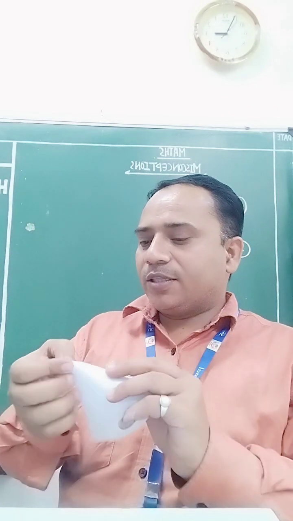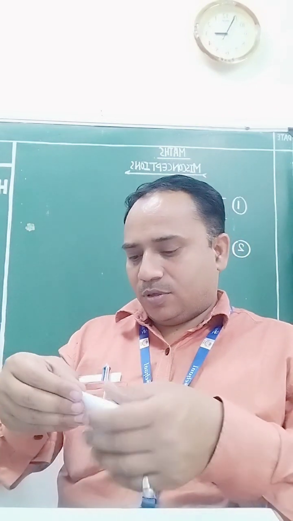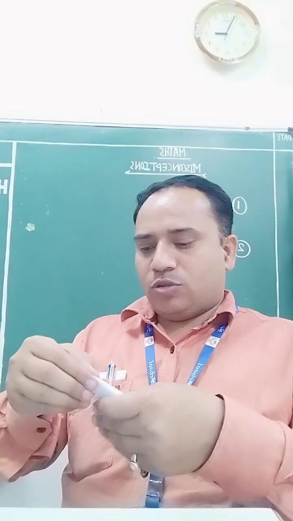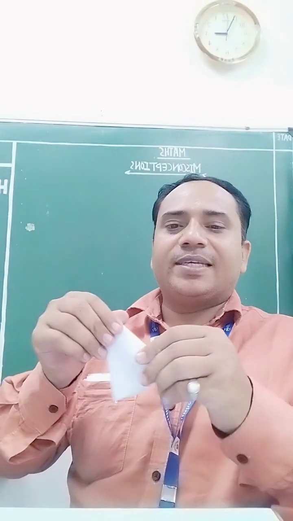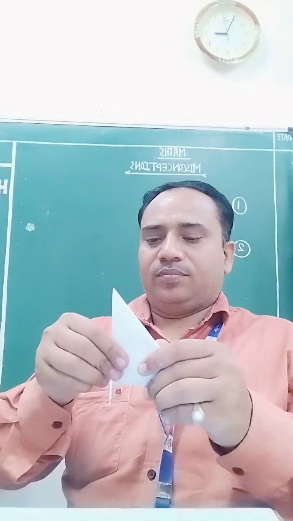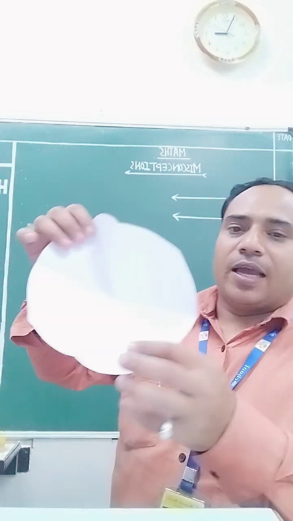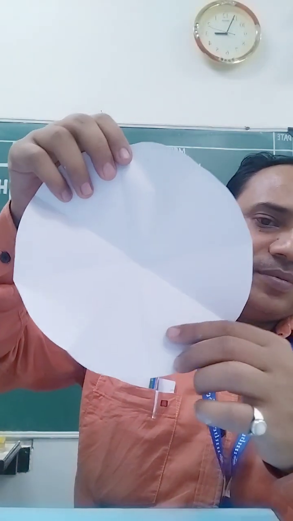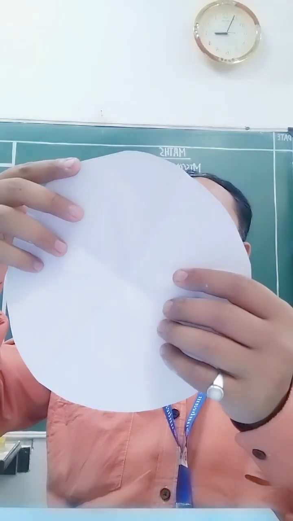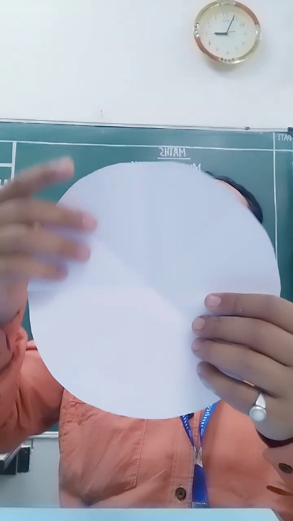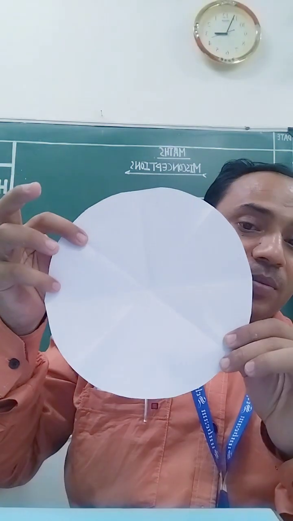If we fold it a third time, now see how many scratches are coming. Now open the circle. Yes, can you see? There are many scratches. So 1, 2, 3, 4. There are 4 lines of symmetry in this.